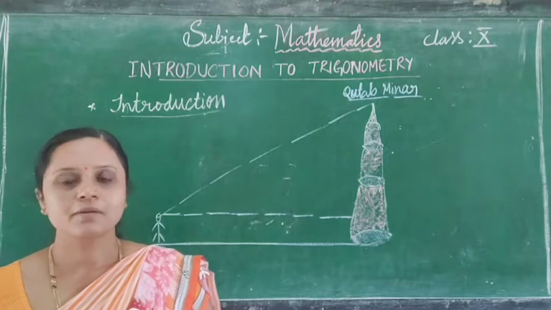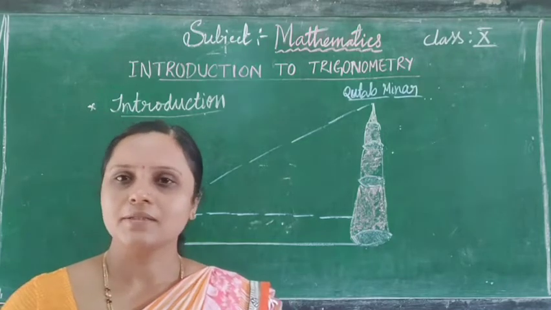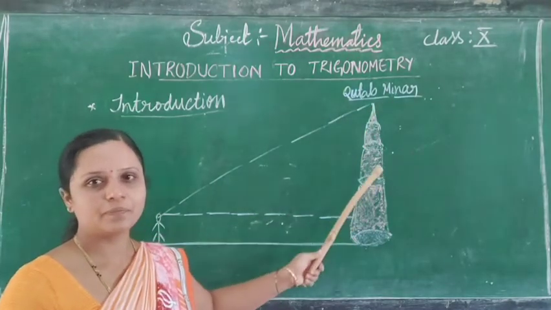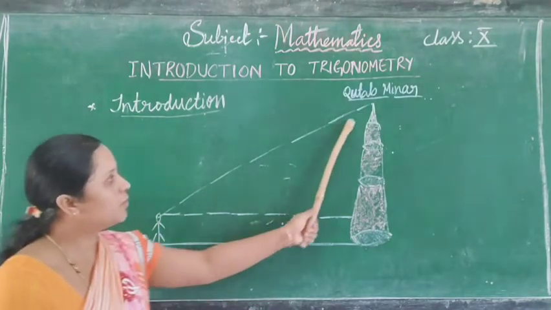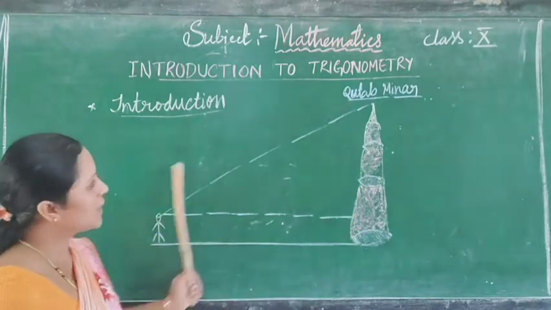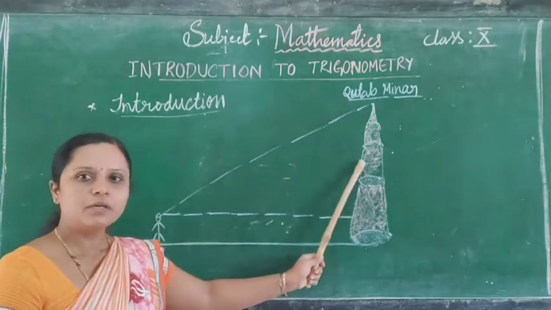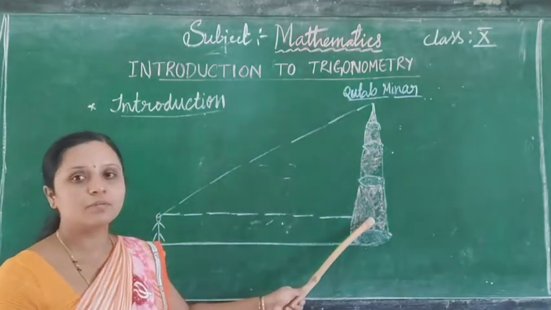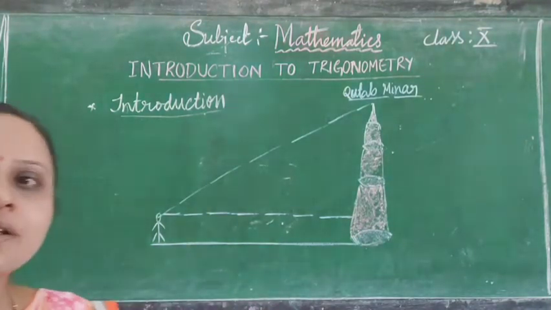First of all, we are going to discuss the practical applications of trigonometry. Students, imagine that the students of a school are going to visit the Qutub Minar in New Delhi. Here the student is standing and looking at the top of the Qutub Minar. Now a right angle triangle can be imagined to be formed here. So can a student find the height of this Qutub Minar without measuring it? Yes, it can be measured by the applications of trigonometry.